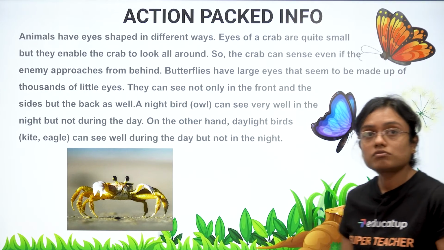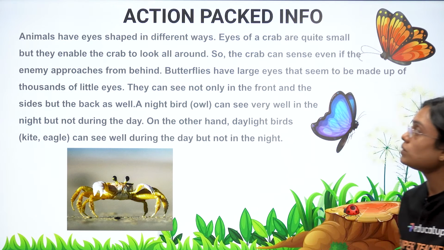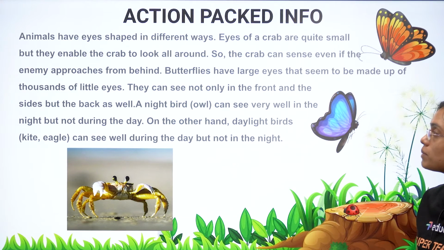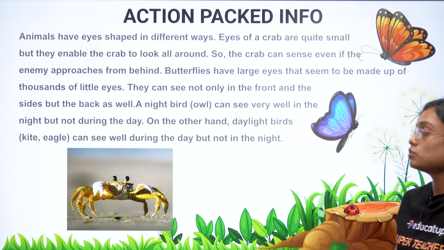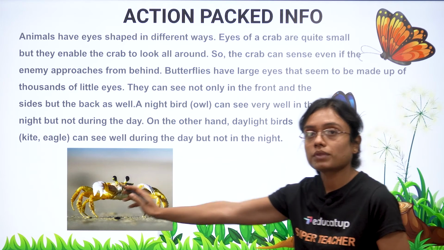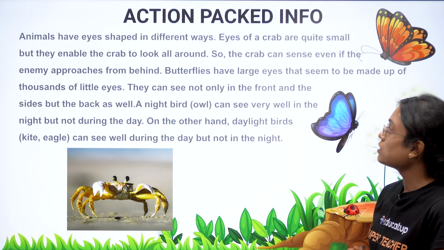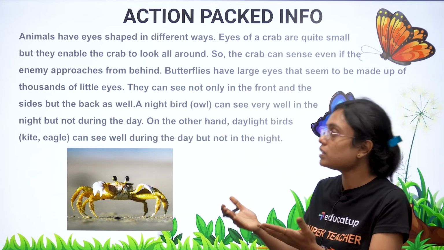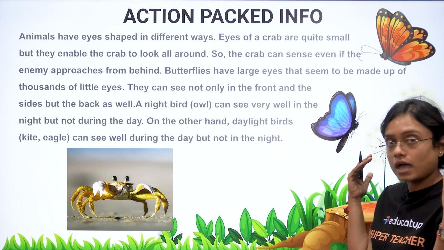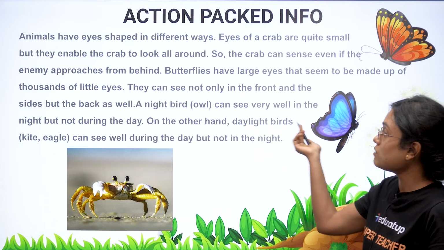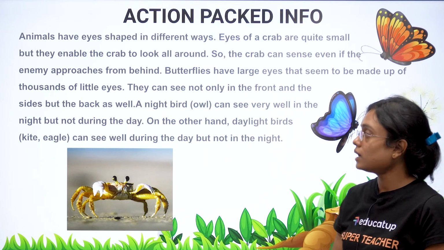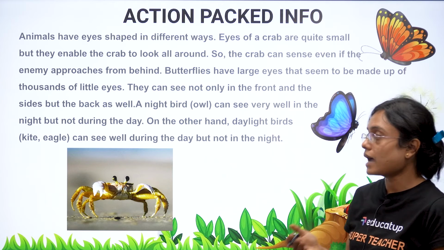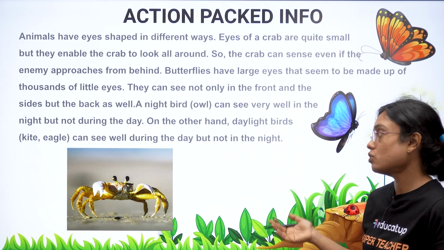Again, some action-packed info, guys. Animals have eyes shaped in different ways. The eyes of a crab are quite small, but they enable the crab to look all around. You can see over here. Butterflies have very large eyes. They can not only see in front, but also sideways as well as back. A night bird, the owl, can see very well in the night, but not during the day. On the other hand, daylight birds, kite and eagle, can see well during the day, but not in the night.